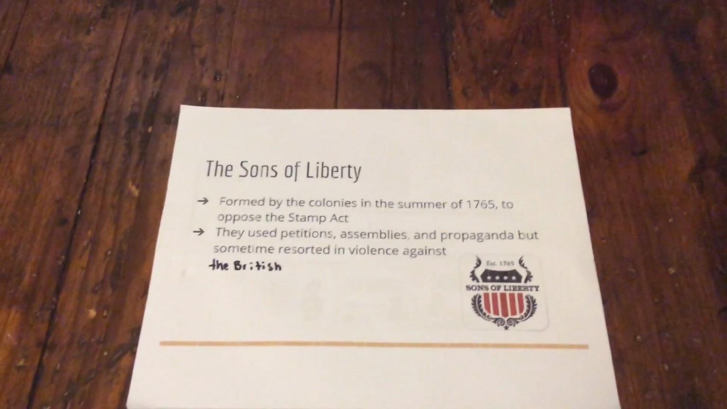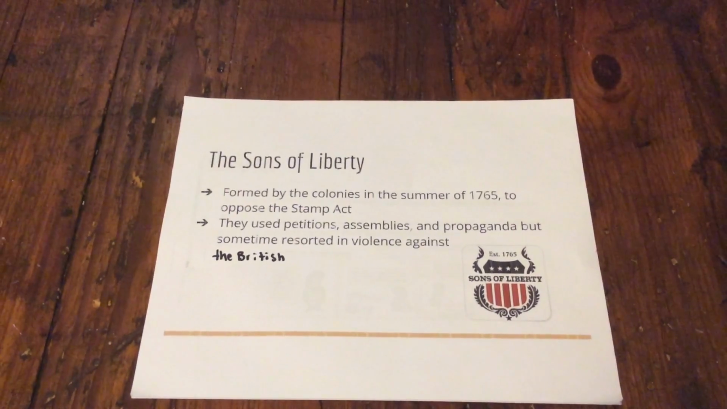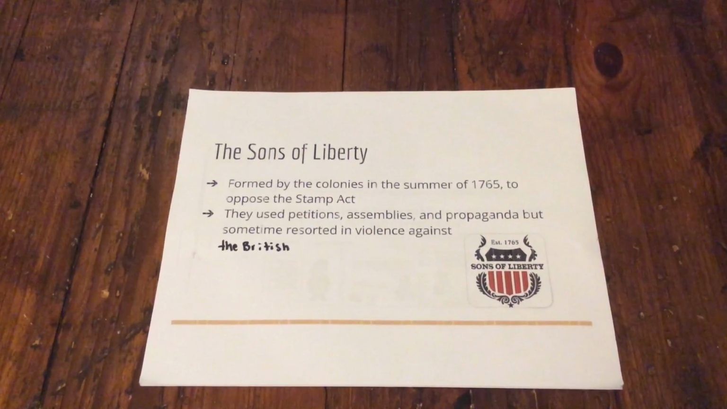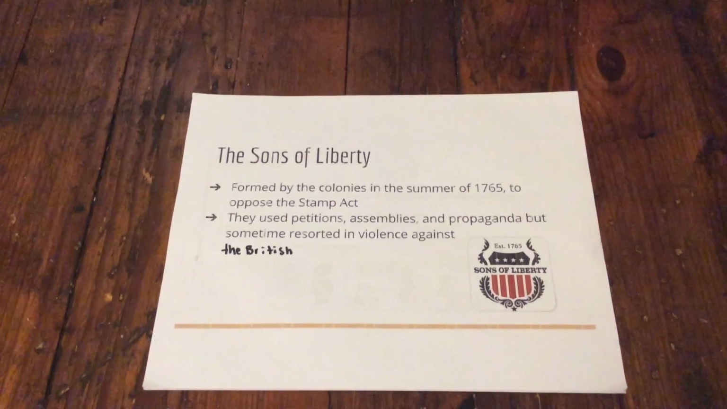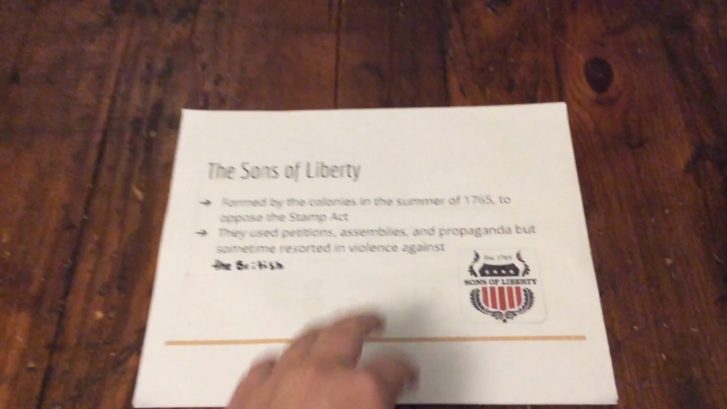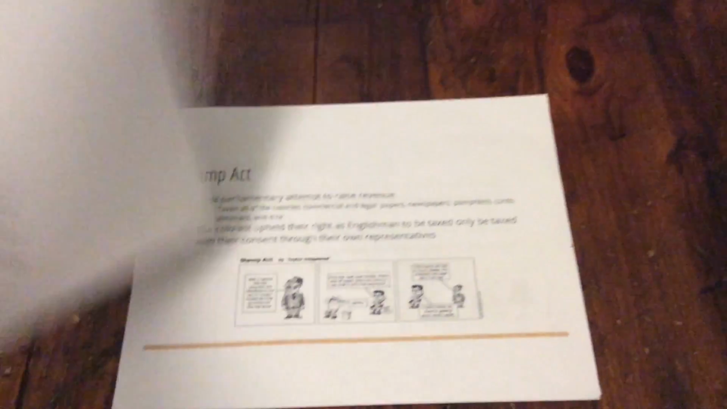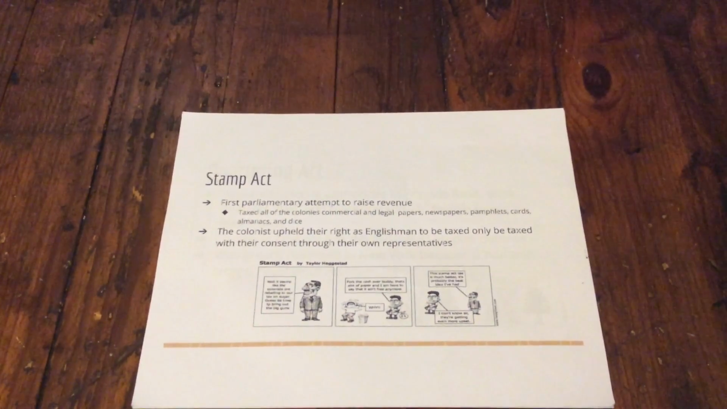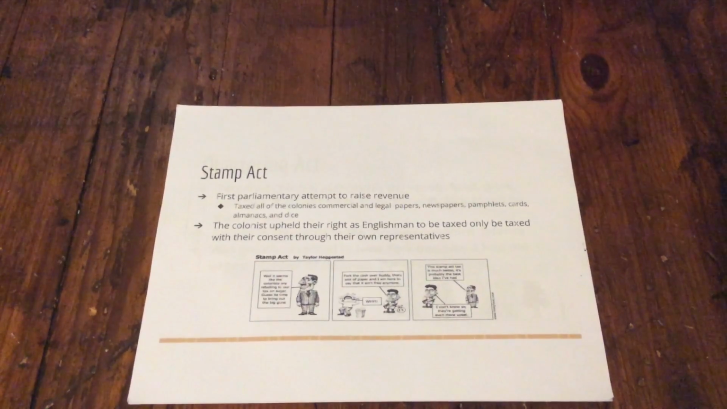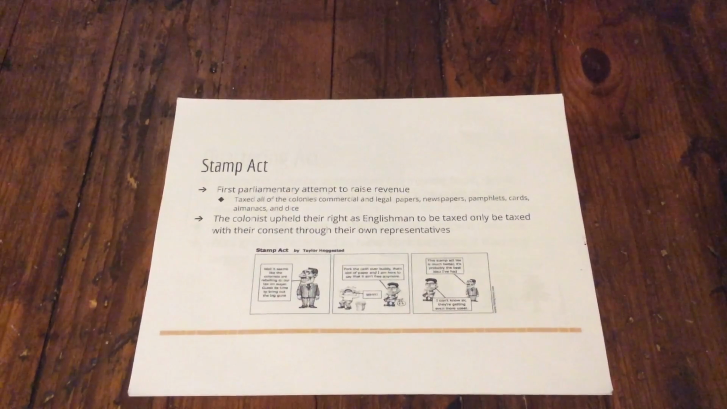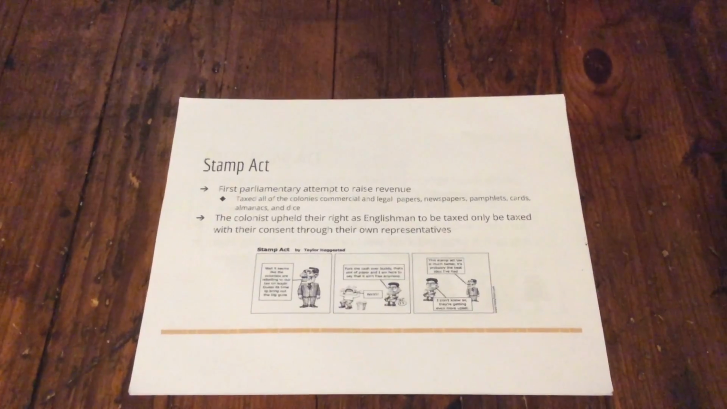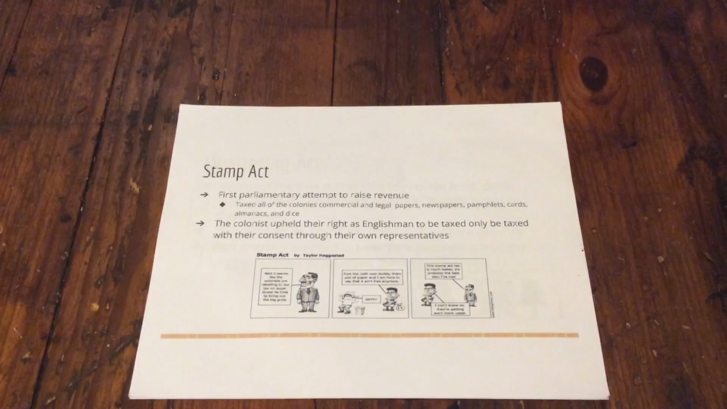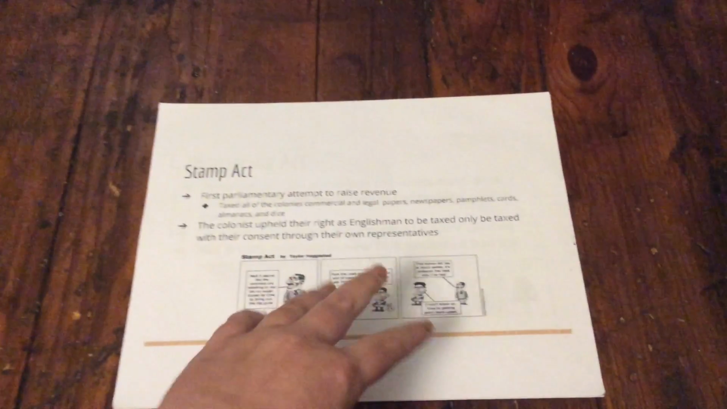The Sons of Liberty was formed by the colonies in the summer of 1765 to oppose the Stamp Act. They used petitions, assemblies, and propaganda, but sometimes resorted to violence against the British. The Stamp Act was the first preliminary attempt to raise revenue. It taxed all of the colonies' commercial and legal papers, newspapers, pamphlets, cards, almanacs, and dice. The colonists upheld their right as Englishmen to be taxed with their consent through their own representatives.